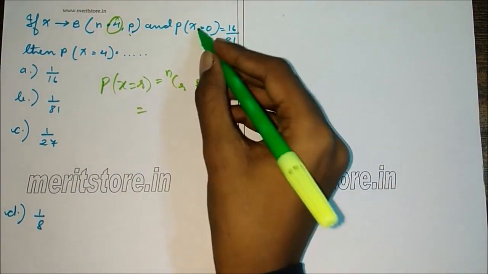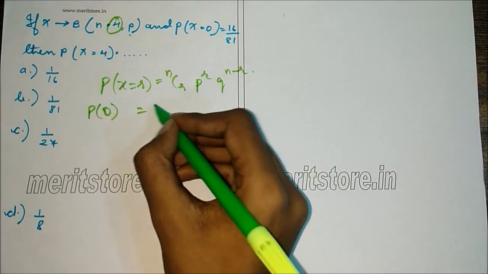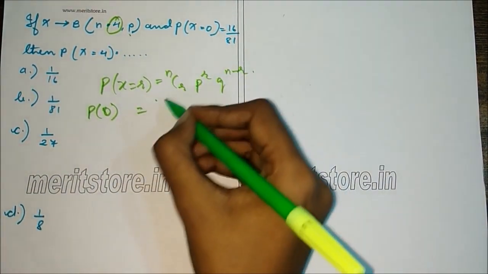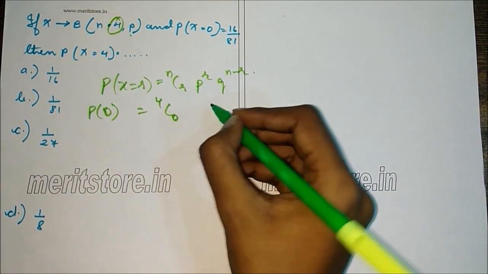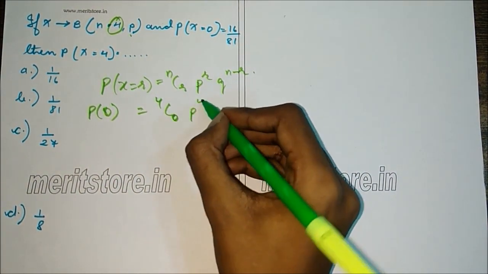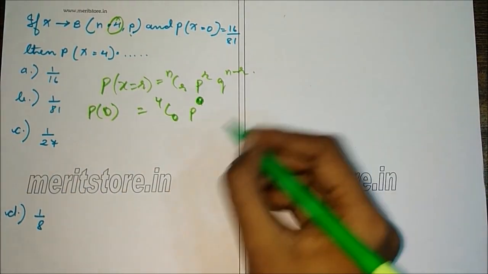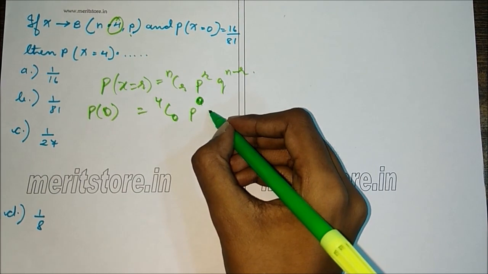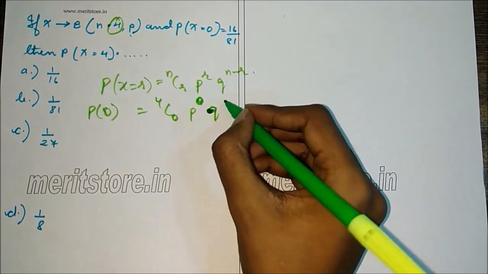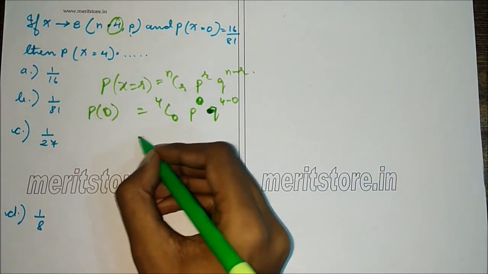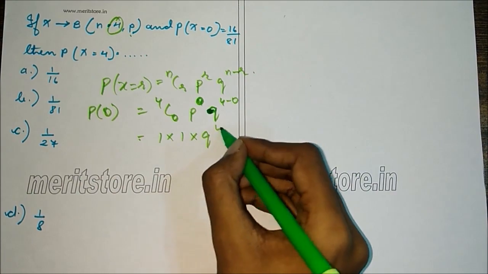So now for x equals 0, it will be p of 0. n is 4, r is 0, so 4C0 p raised to 0, q raised to 4 minus 0. So 4C0 is 1, p raised to 0 is 1, and this is q raised to 4.